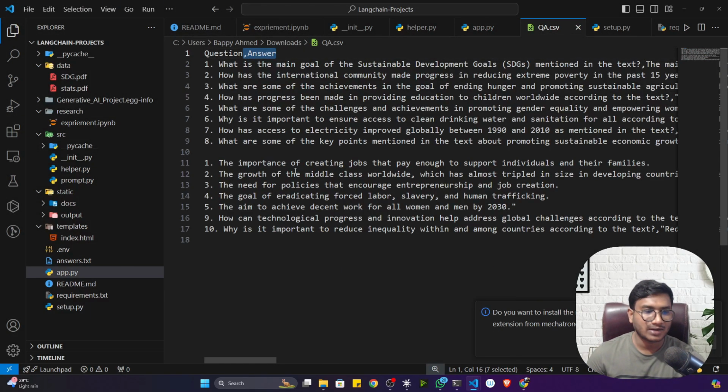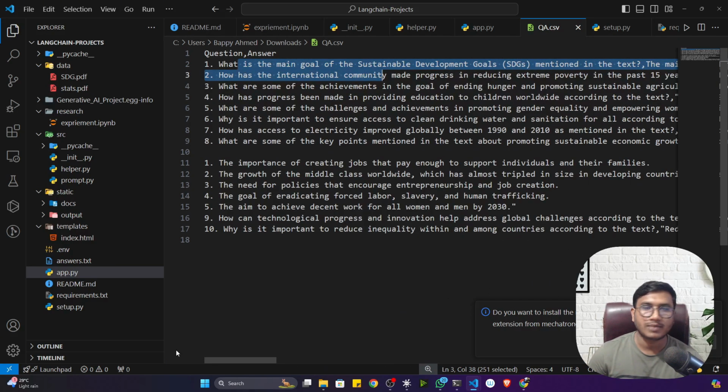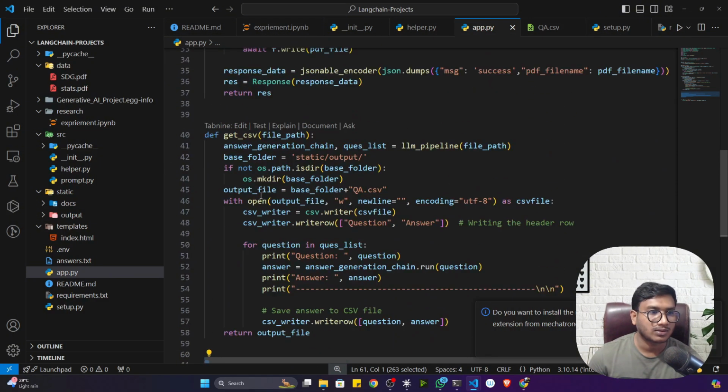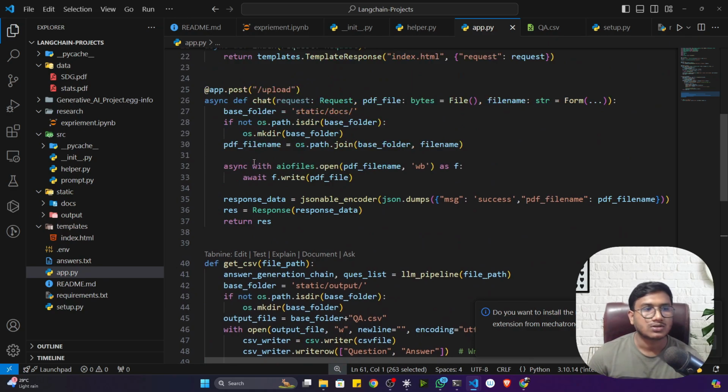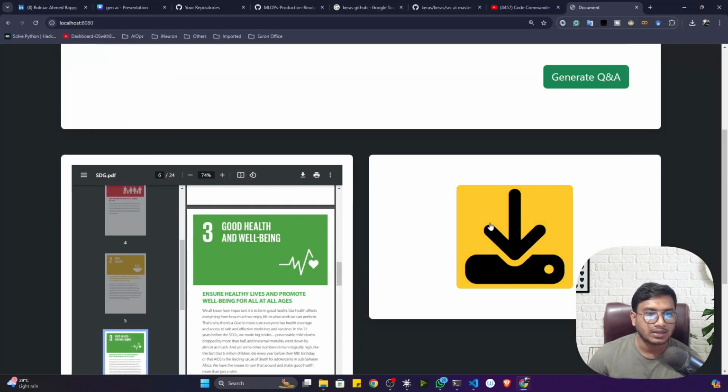I don't have Excel right now in my system, guys, that's why I've opened it in VS Code. You can see the question on this side, and on that side I have the answer. You can open it in an Excel viewer and you will see that it's a beautiful format I have just stored. So that's how things are happening. Now I think you got why we have written these functions. This function will help you to render your PDF documents, as well as give you the option to download this particular PDF.